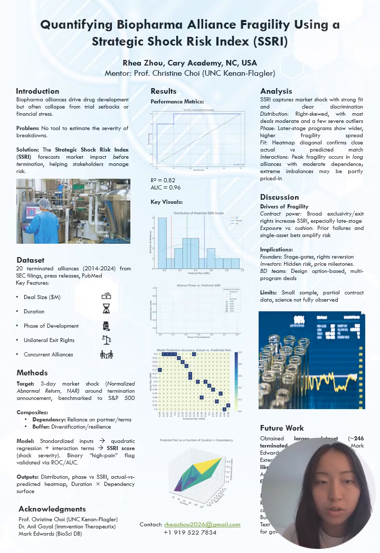If you look here on the poster, you'll see that most points lie right along the diagonal, confirming our predicted versus actual shocks are closely aligned. And this distribution plot shows most alliances have moderate shocks, but a few severe outliers, which SSRI is able to flag in advance. This scatter plot of the SSRI versus the phase of development shows that early stage alliances mostly have similar and moderate fragility,